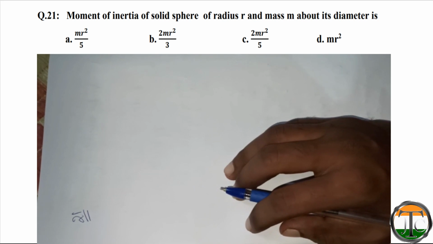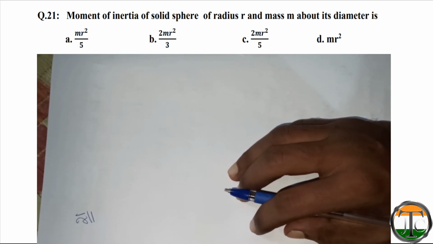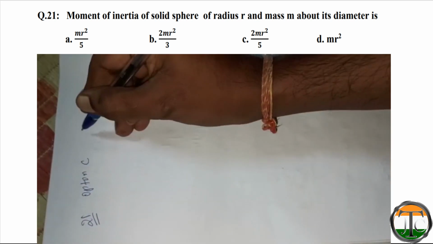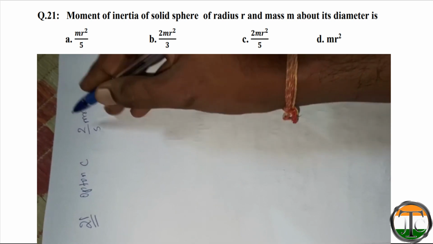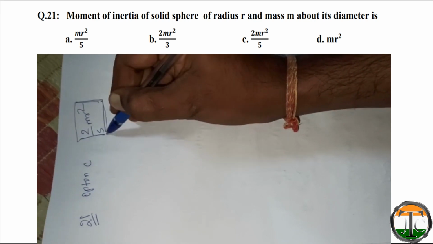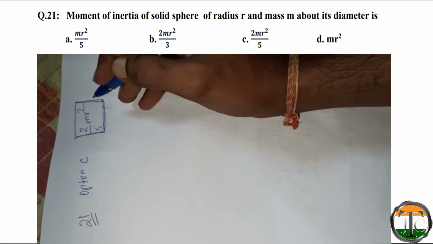We have 4 options: mr square by 5, 2mr square by 3, 2mr square by 5, and mr square. So option C is correct, which is 2 by 5 mr square. You have to remember these formulas while you are appearing in an exam. Don't try to derive the formula. Try to remember these formulas.